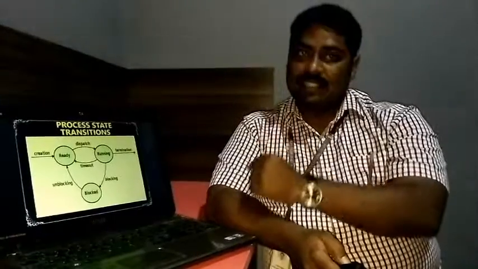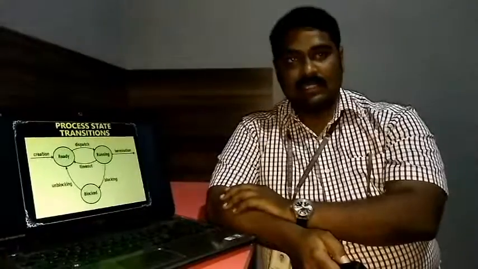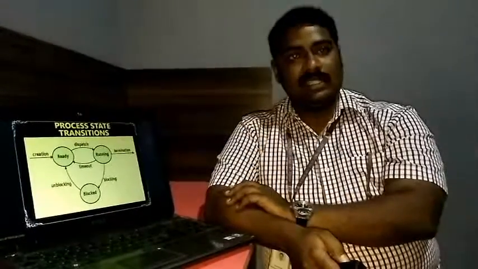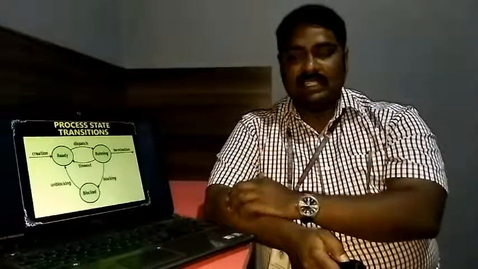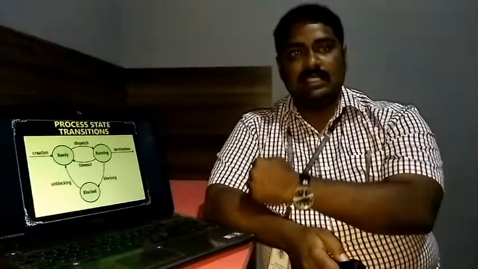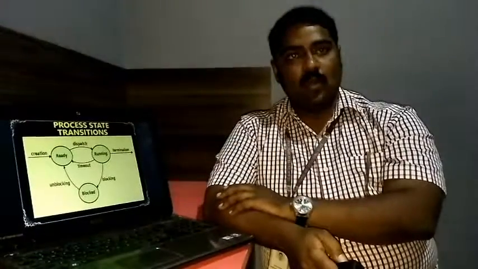Or else, in a second situation, if the process needs any information from an external event, it moves on to the blocked state. When the particular event is given, it goes back to the ready state, re-enters the list, and gets allocated the resource. And finally, when everything is over, the termination of the process takes place.